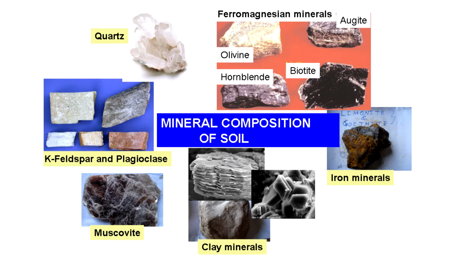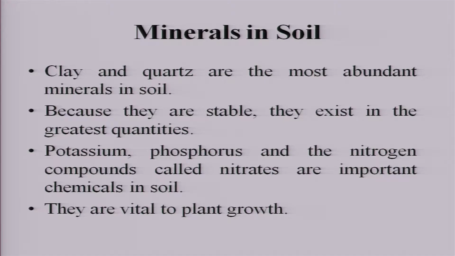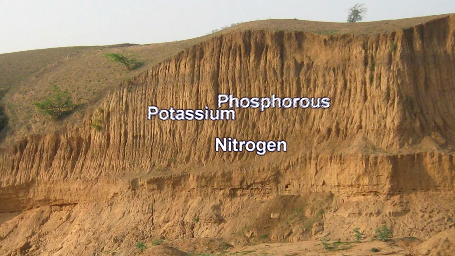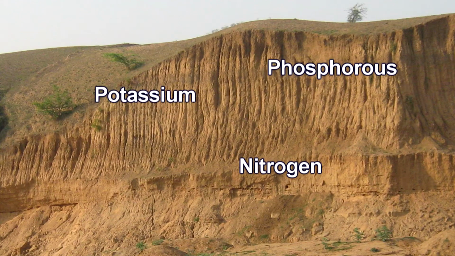The minerals in soil are mainly clay and quartz. They are the most abundant minerals in soil. Clays are secondary minerals of the rock weathering. That is why weathering of rocks produces secondary minerals, and these are essentially clay. They are normally stable and exist in great quantities. If you see the elements which are very important for life that are present: potassium, phosphorus, nitrogen. They are important for plant growth.